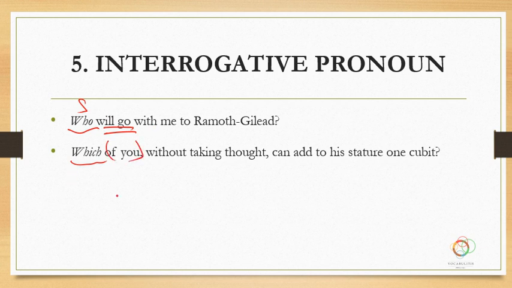Of you, prepositional phrase. Without taking thought. This is kind of just parenthetical additional information. Of course, prepositional phrase as well. So we can kind of ignore all that. Who can add to his stature 1 cubit. So we have subject here, verb here, like that. So the interrogative pronoun is functioning as the subject of the sentence.